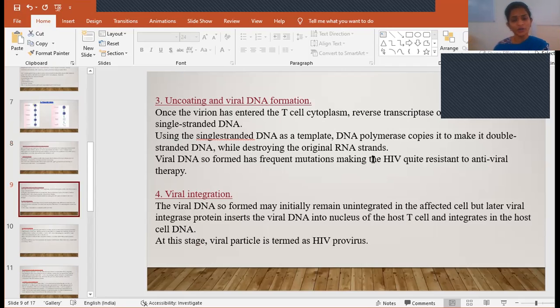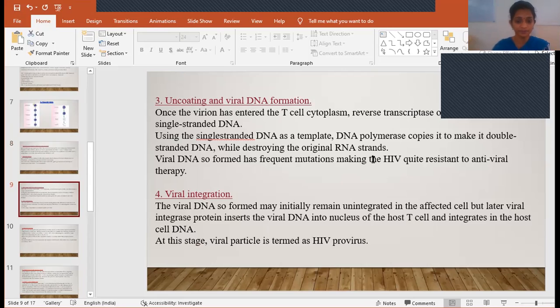And during this process, it undergoes multiple mutations. That is the reason there is no exact treatment for HIV. Why? Because as we develop a medicine for one kind of pattern, it changes again, mutation by mutation. So that is the reason there is no exact treatment for a virus like the HIV virus.